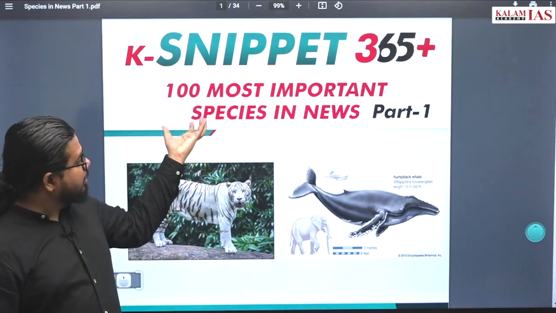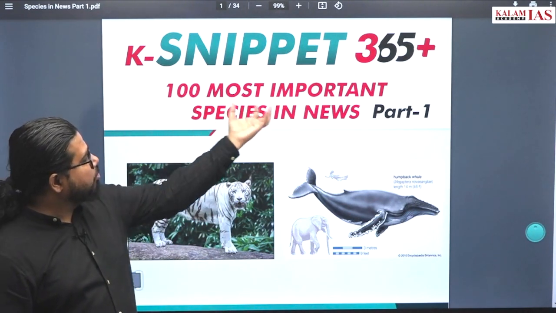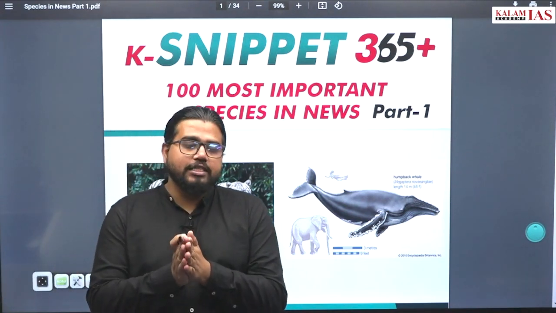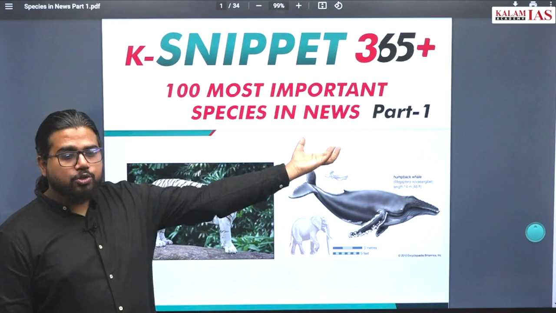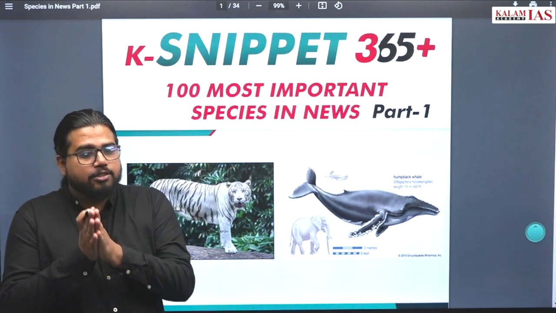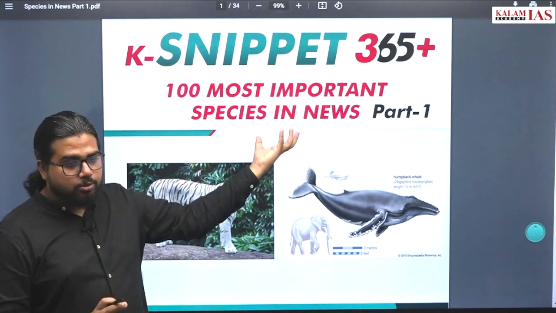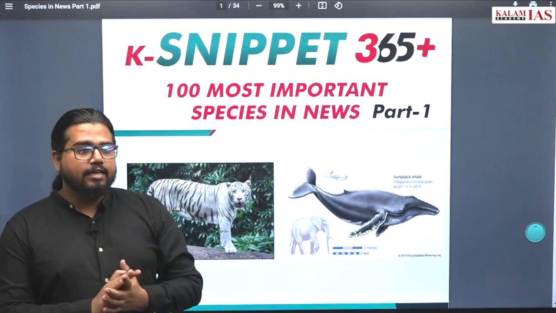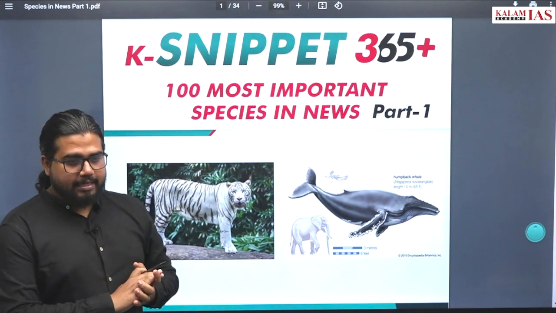The first theme we are starting is the 100 most important species in news. This will comprehensively cover all the species which are relevant for Prelims 2023. All species in news from January 2022 have been included in this. This is part 1 PDF file. You can download this from the Telegram group or website of Kalam IAS.